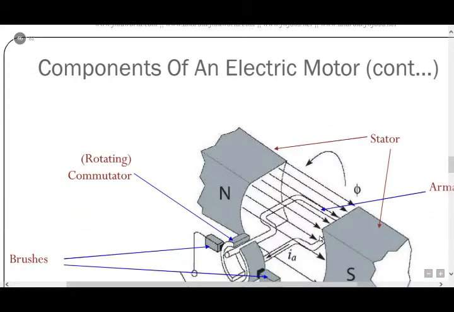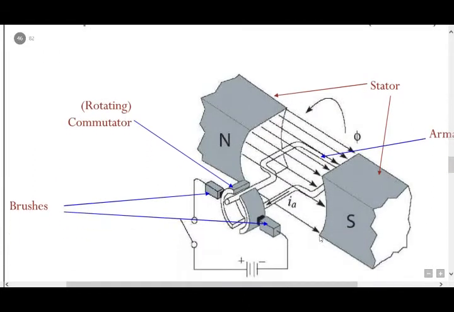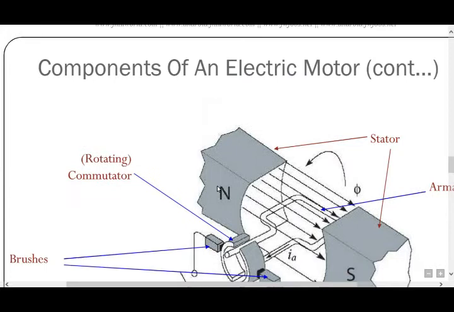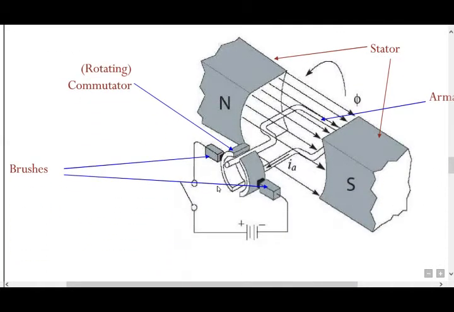Next, this slide shows the components of an electric motor. In this figure you observe what the parts are. In the above slides we discussed the DC electric motor, starter, armature, rotating commutator, and brushes.